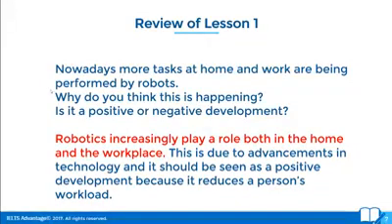This is due to advancements in technology, and it should be seen as a positive development because it reduces a person's workload. So this is the question and the introduction that we're going to use today, and we're going to use this introduction as a mini plan that's going to help us write our main body paragraphs.